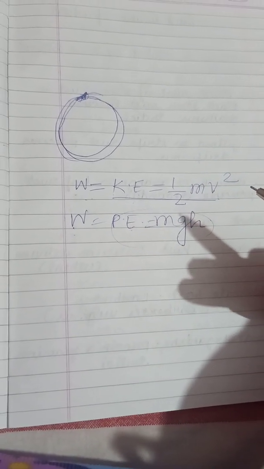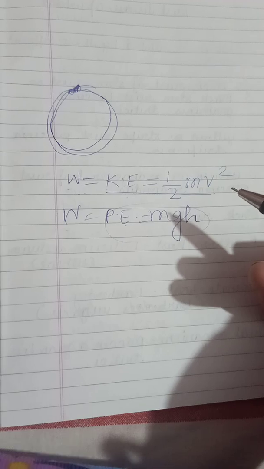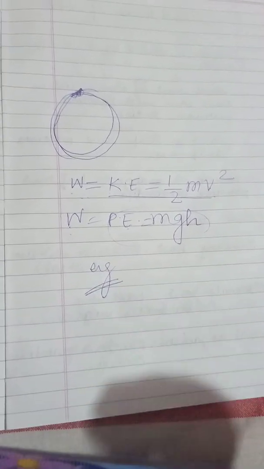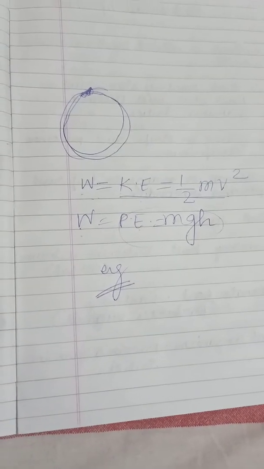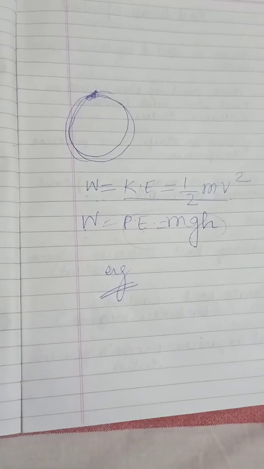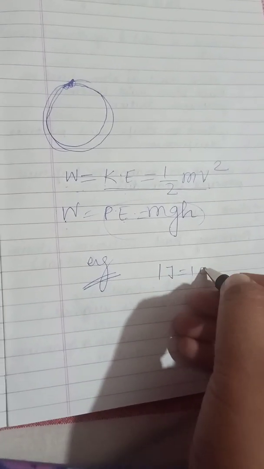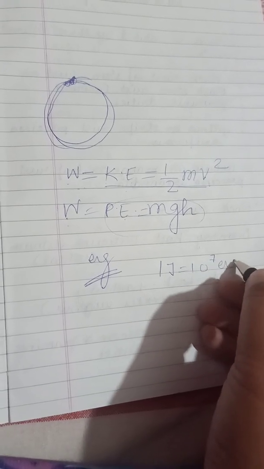Its unit I have already explained. The SI unit is joule and the CGS unit is erg. The relation between the SI and CGS unit is 1 joule equals 10 raised to power 7 erg.